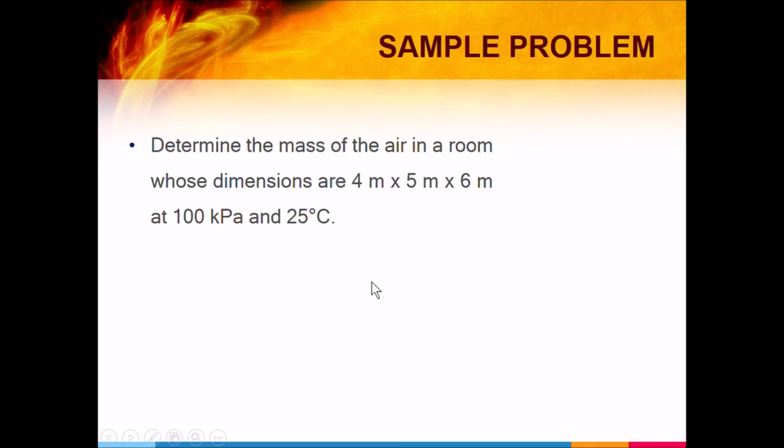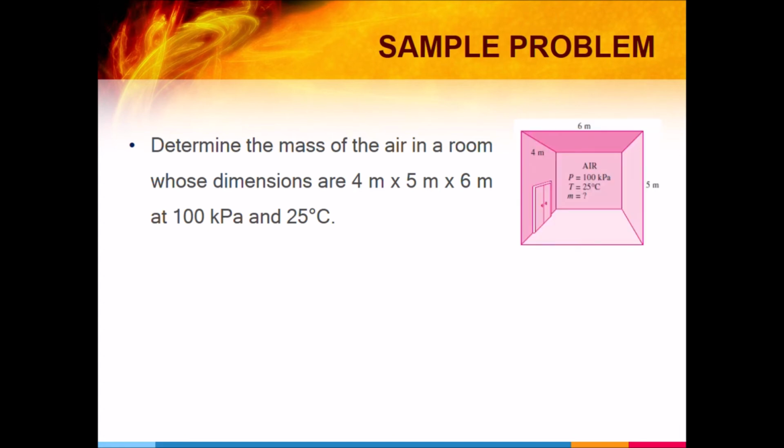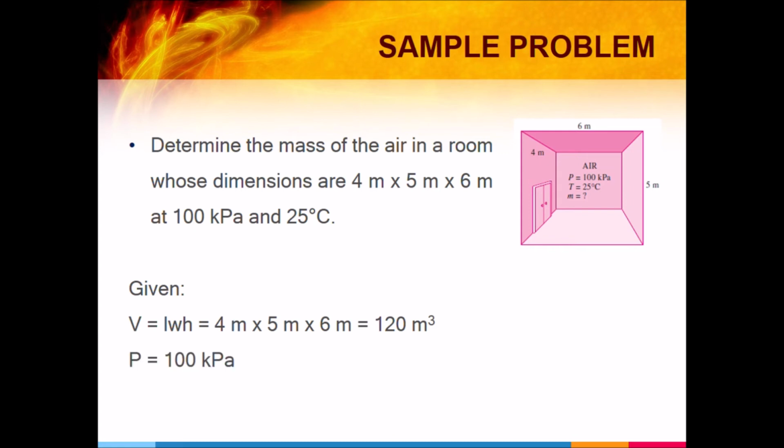Okay, meron tayong isang sample problem dito. What is the mass of the air in a room whose dimension is 4 by 5 by 6 meter at 100 kilopascal and 25 degrees Celsius? Ano ba yung mga given natin? Ang volume natin is 4 by 5 by 6, which is equivalent to 120 cubic meter. And then ang pressure natin is 100 kilopascal, temperature is 25 degrees Celsius.